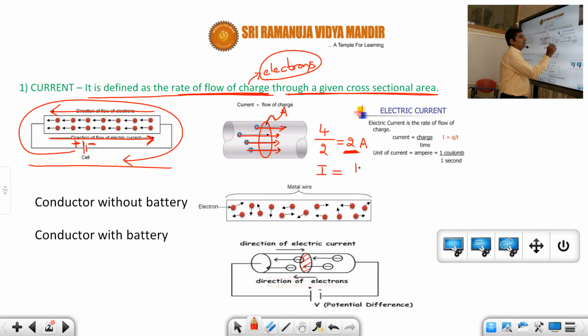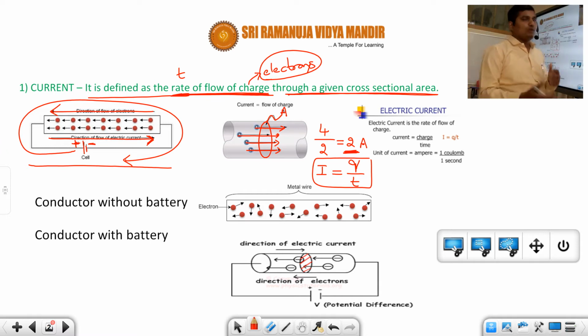Current is nothing but the rate of flow of charge through a given cross section. Rate always means time. Rate means just like velocity. Velocity is nothing but rate of change of displacement. Acceleration means rate of change of velocity, so acceleration is equal to v by t. Whenever it is rate, it means divided by t.